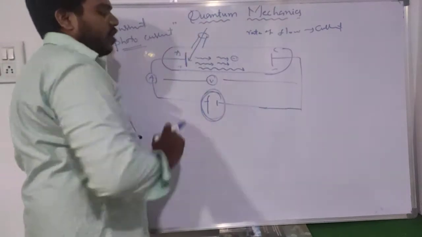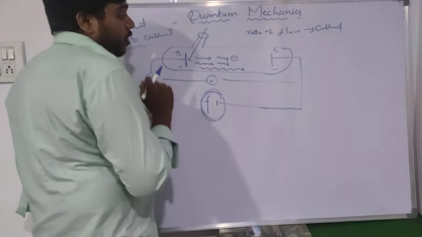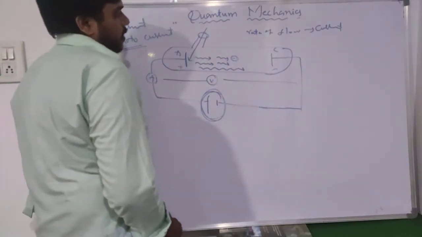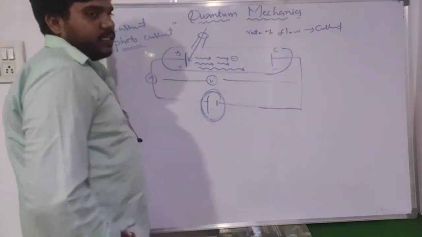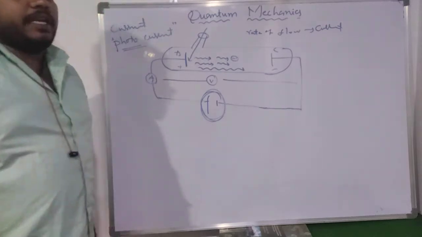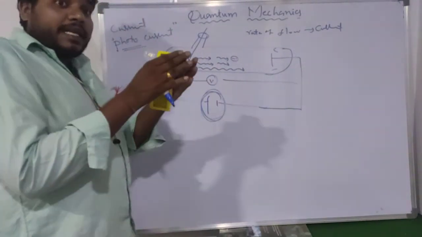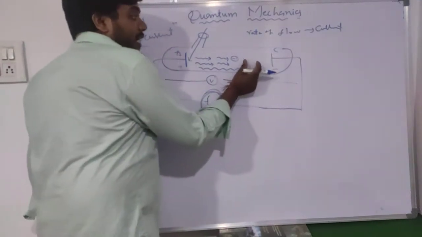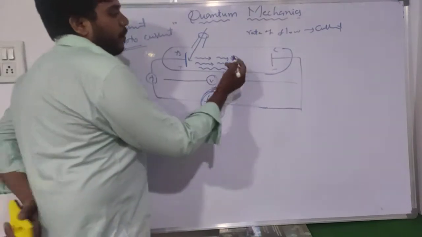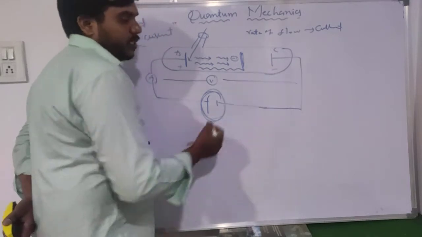Again the light is incident on this photosensitive metal. The electrons are ejected, but observe that the ejected electrons carry negative charge, and the cathode also carries negative charge. Both are repelled by each other. In the before case, both were attracted to each other, but now both are repelled. So the electron movement stops here, and they are not moving towards the cathode.